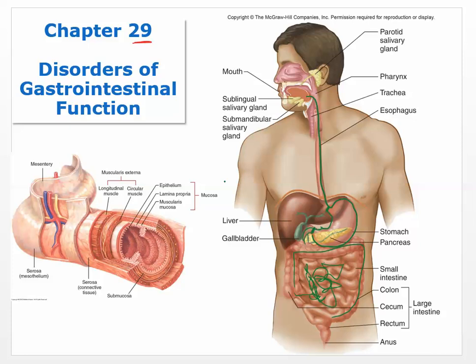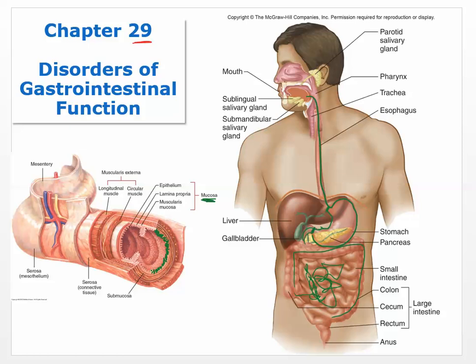Okay, so most of what we're going to be talking about today is damage to the layers of this tract, this tube that moves through. And so we need to be aware of a couple of things. First of all, we're going to talk a lot about the mucosal layer. The mucosal layer is where absorption takes place, depending on where you are, and there are enzymes that can be secreted there.